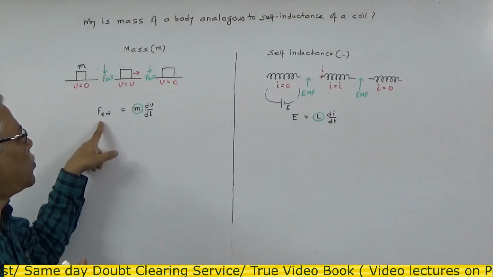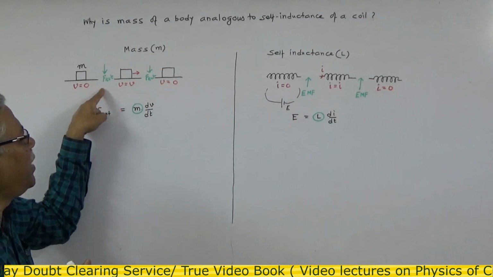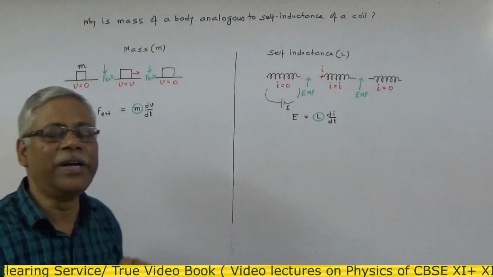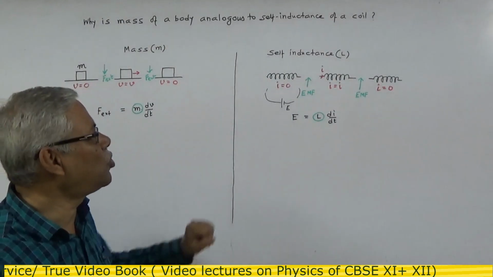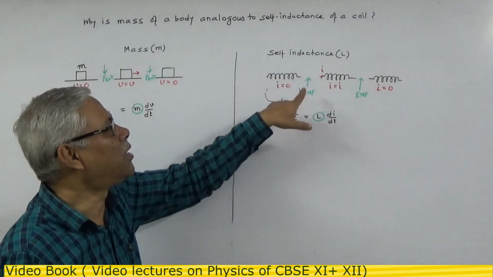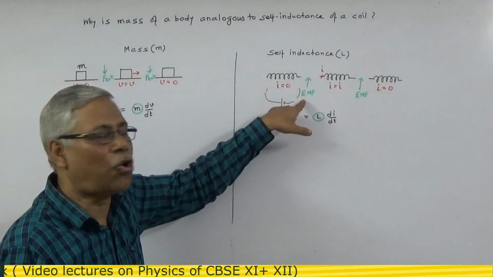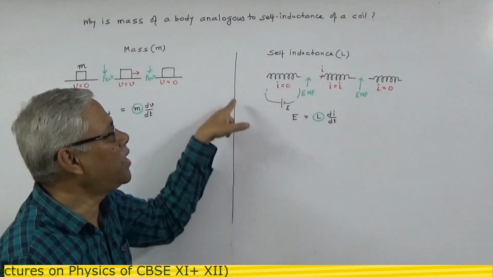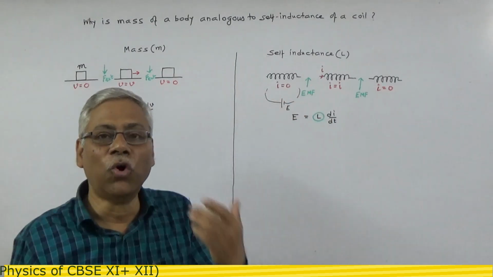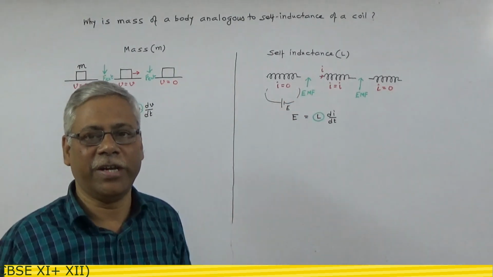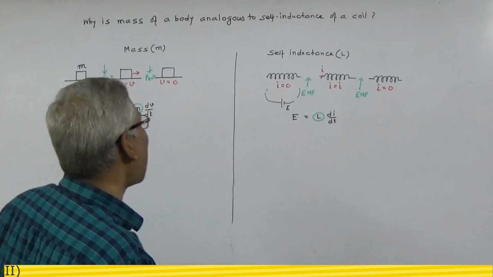So external force by acting on the body loads the body with energy. Here also this external force, electrical force or electromotive force, acts on the coil to load electrical energy in it. Okay, let us see how.